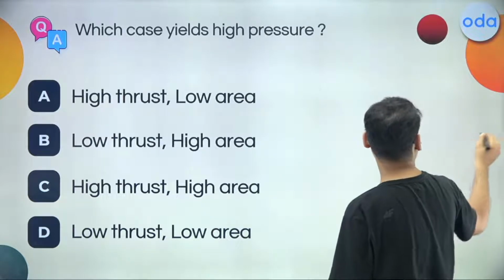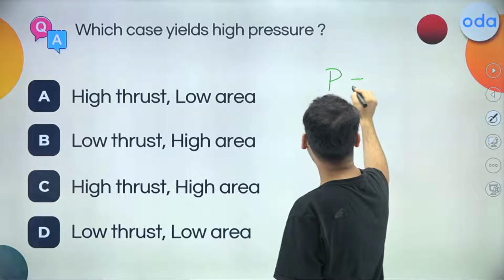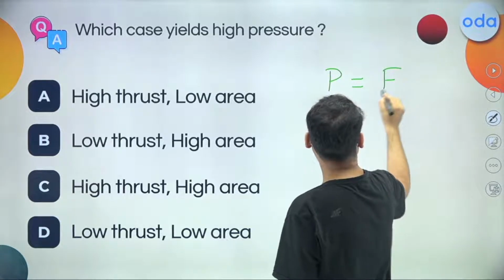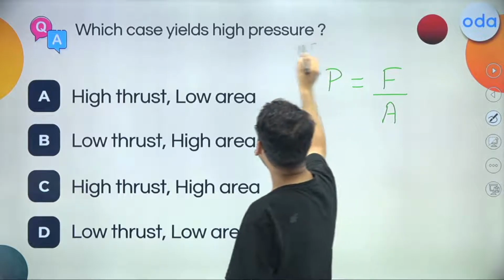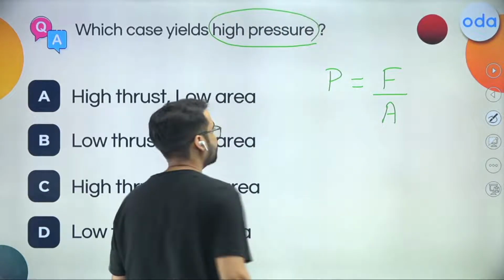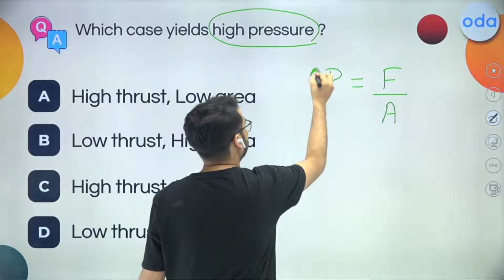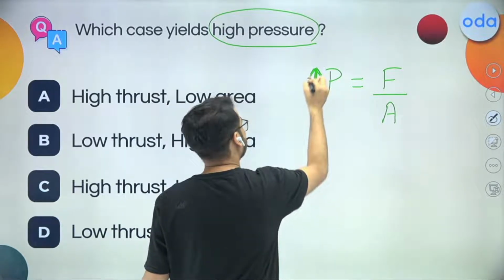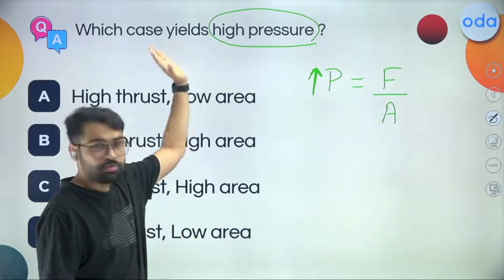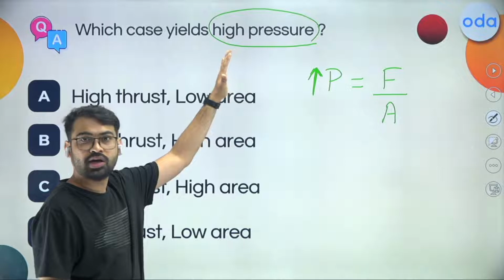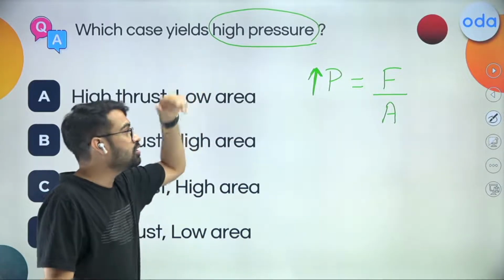We can simply write down the formula for pressure. Pressure equals thrust by area. And you want to get high pressure. How do you get high pressure? High pressure means I can draw an arrow like this, that I want this thing to be high. Pressure, you should increase, go up, become a pressure cooker and burst. Right, high pressure is what we require according to this question.